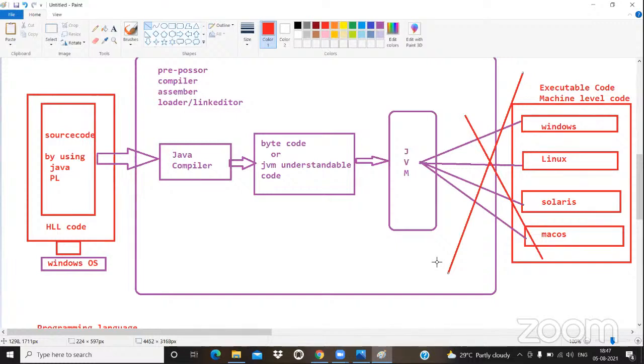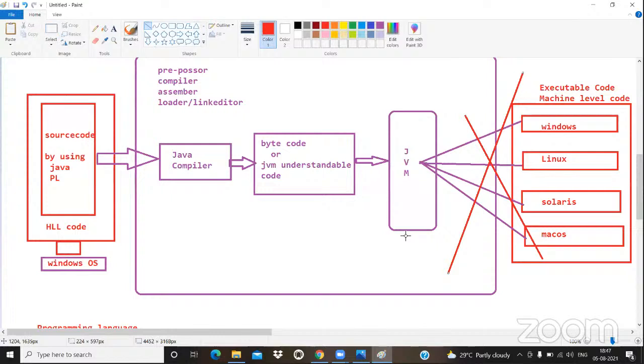We don't have one JVM. We have multiple JVMs. Got it or not? We have multiple JVMs.